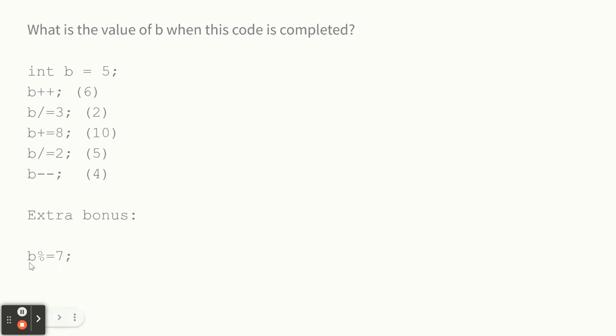And then let's just say I threw modulo equals 7 on there. You would do 4 mod 7. Is that 3 or 4? Matthew? It's 4. 4 mod 7. When you're doing a modulo and the second number is bigger than the first, the answer is the first. It's going to just be easier if you just memorize that.